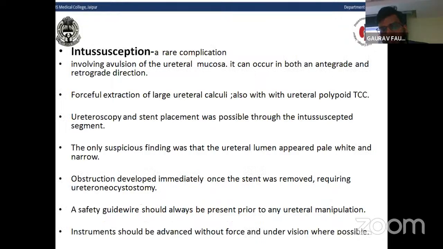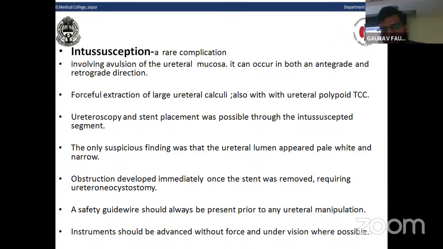Now come to another complication known as intussusception, which is a very rare complication. It involves the avulsion of only the ureteral mucosa. It can occur in both antegrade and retrograde directions. It usually occurs from forceful extraction of large ureteral calculi, and also with ureteral polypoid transitional cell carcinoma, which can cause intussusception by polyp growth. Ureteroscopy and stent placement was possible through these intussuscepted segments.